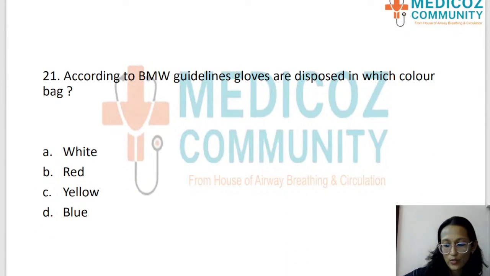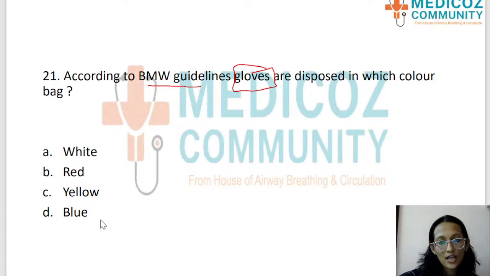Moving on to the next question. According to the biomedical waste guidelines, gloves are disposed in which color bag? Option A, white, option B, red, option C, yellow, and option D is blue.